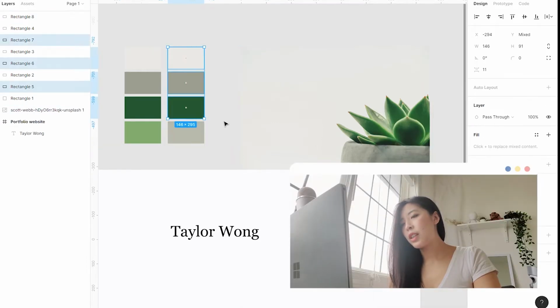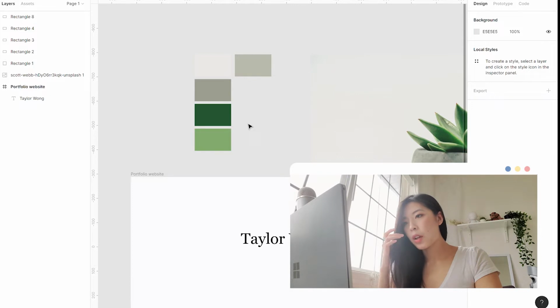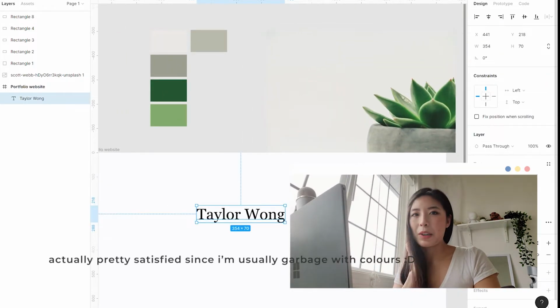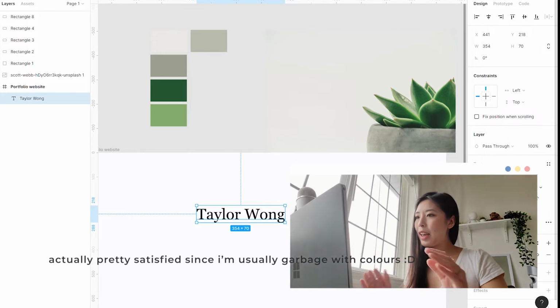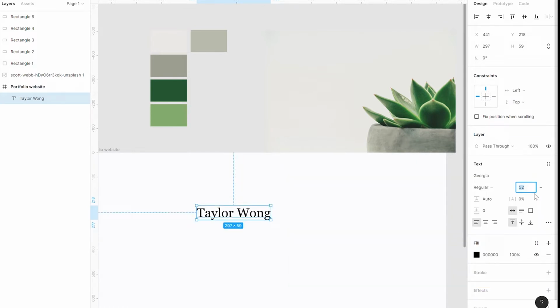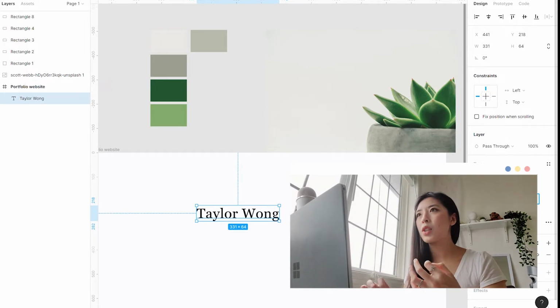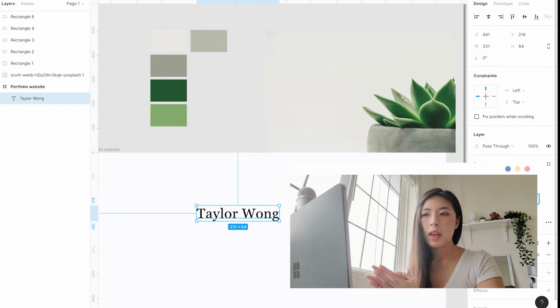We don't have to use all these. I just like having them there instead of having to go into the image again and pick it out. I actually kind of like this. It's very neutral and it looks nice. The next thing I'm going to do is choose a color for this. Right now I have my font and I'm just going to make my font a little bit smaller. I'll change the size eventually, and then I'm going to increase the tracking a little bit. Whenever I do any of this kind of design stuff, I like to think in multiples of 8.